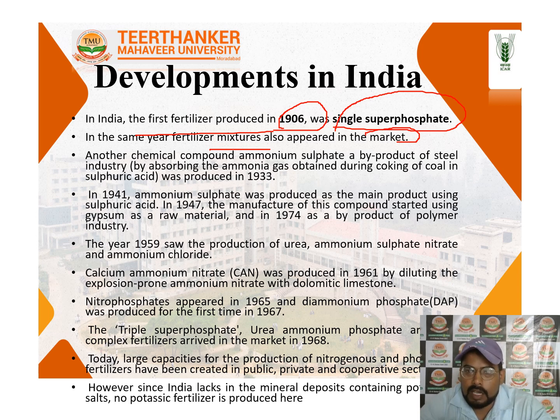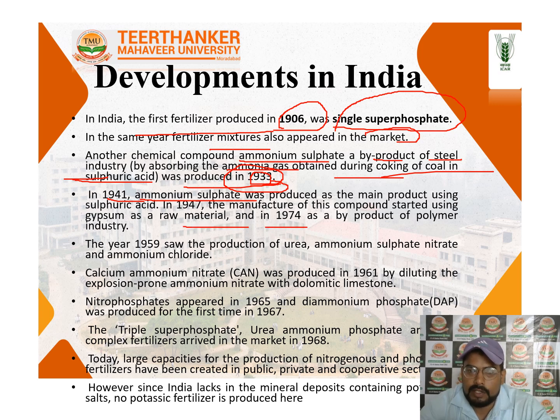Another chemical compound is ammonium sulfate, a byproduct of the steel industry, absorbing the ammonia gas released from burning coke coal in sulfuric acid. What is the production? The production in 1933 was by the steel industry. Second is 1941, with ammonium sulfate. Ammonium sulfate was produced, with the main product using gypsum as the raw material, in 1924 by the